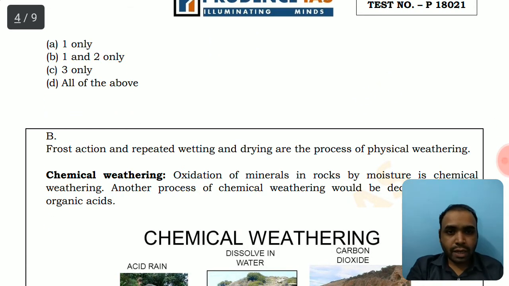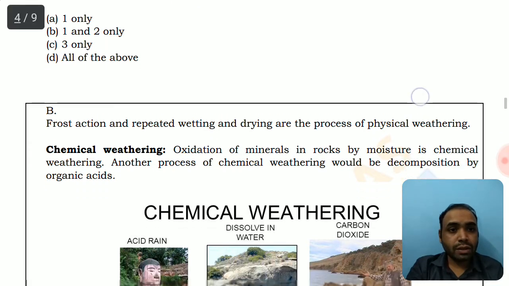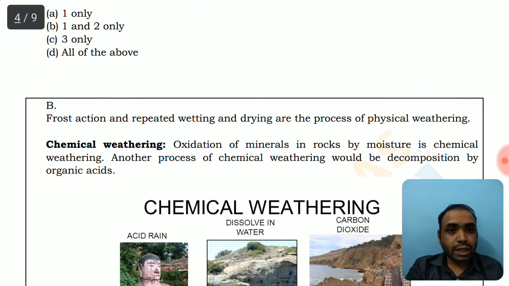Frost action, as we have already discussed, and repeated wetting and drying are processes of physical weathering. So physical weathering also includes the action of roots of trees we have seen. So these are all physical actions, weathering by physical action. While the chemical action is the oxidation of minerals in the rocks by moisture, that is chemical weathering. Another process of chemical weathering would be the decomposition by organic acids.